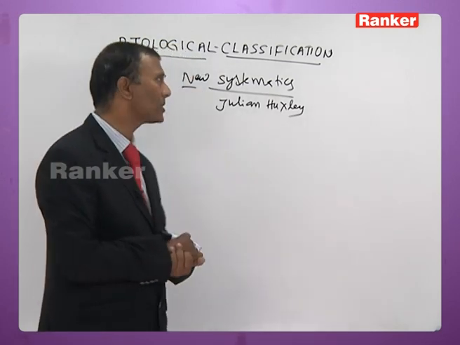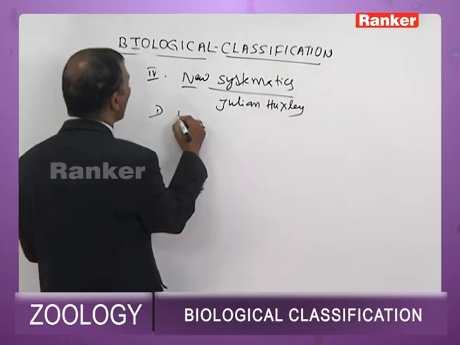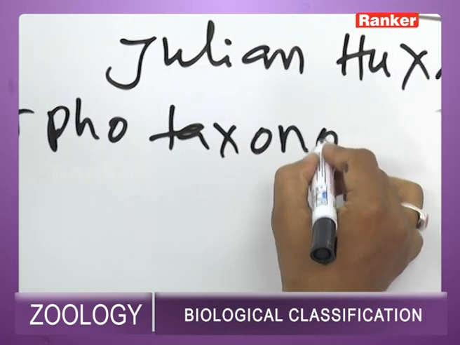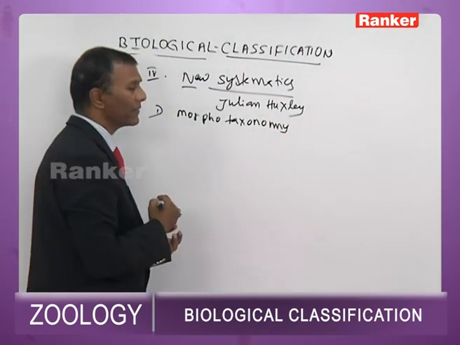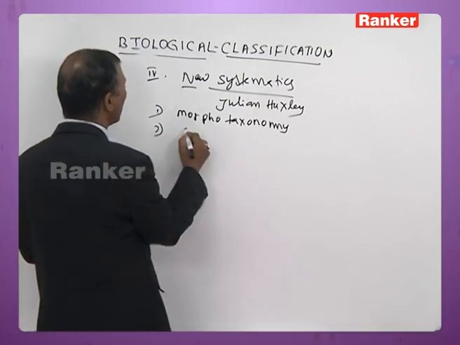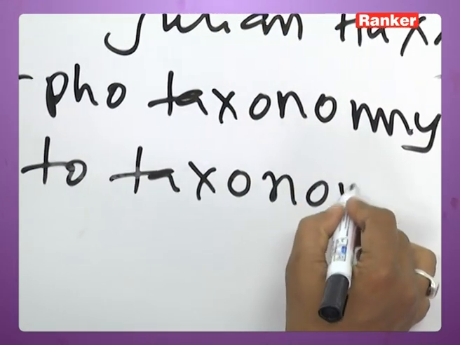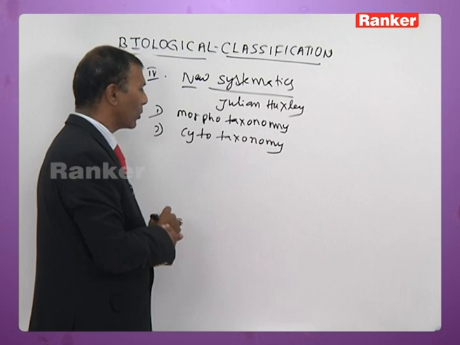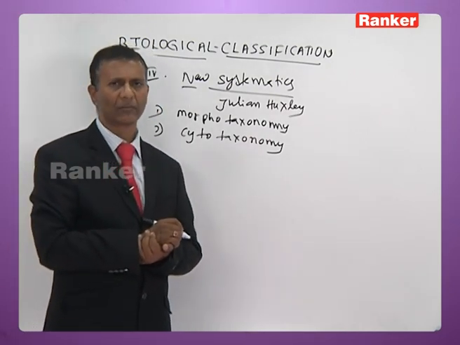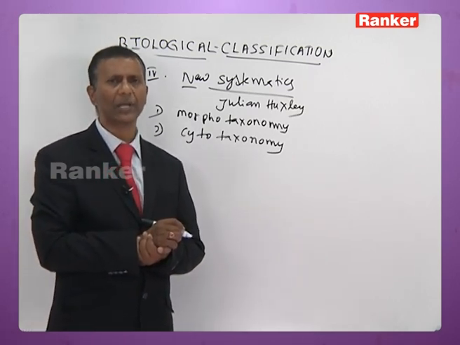And there are different forms of new systematics. Number one, morphotaxonomy, where the organisms are classified on the basis of morphological characteristics. The next is cytotaxonomy. The organisms are classified on the basis of cell structure, on the basis of various organelles present in the cell, and even on the basis of the nucleus.